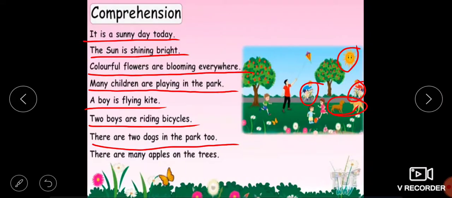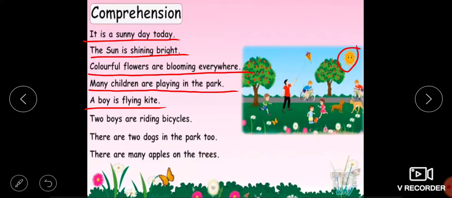And there are many apples on the tree. There are many apples on the tree. And you can see there are two trees in this picture, and all are loaded with apples. You can see red apples there on the tree. Yes? So, this was all about the reading.